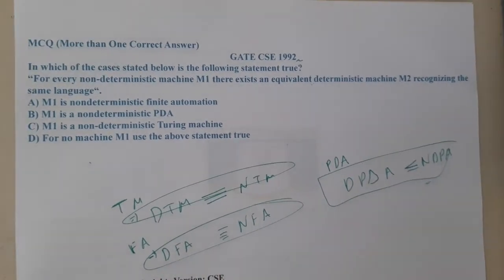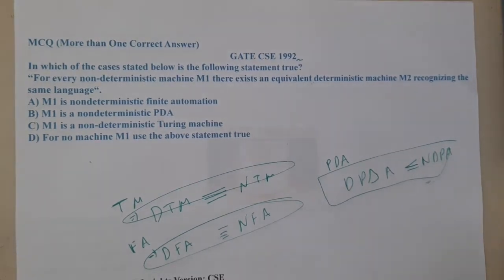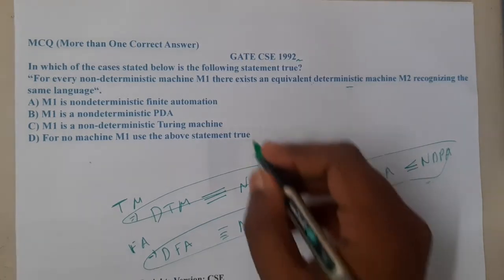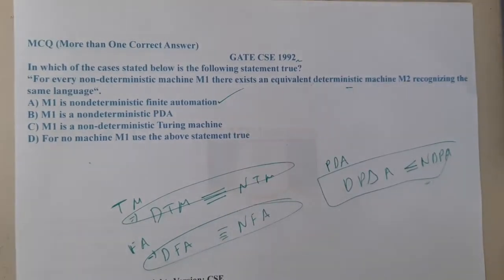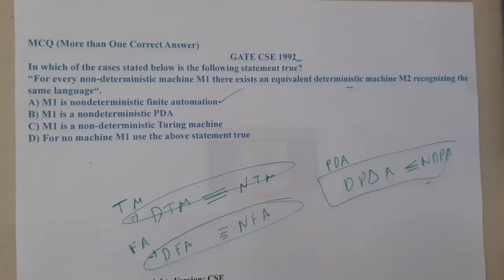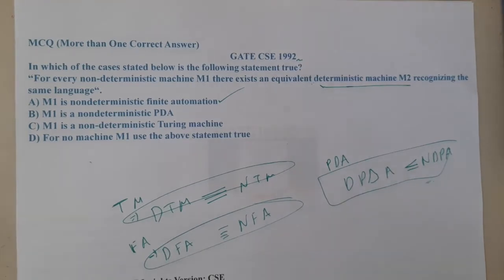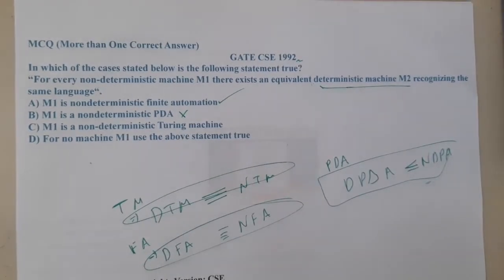Now option A is talking about this thing only. Option A says that M1 is a non-deterministic finite automata. If it is a non-deterministic finite automata, it is going to have an equivalent deterministic machine. Yes, that is absolutely true. Option B says that M1 is a non-deterministic PDA and there exists a deterministic version of that which recognizes the same language. We cannot guarantee it. They might be equal, but we cannot guarantee it.